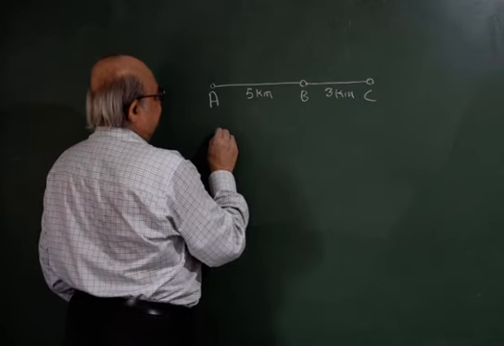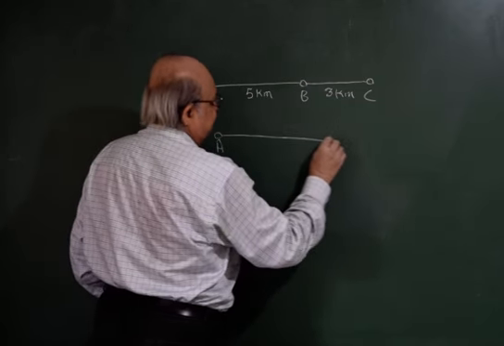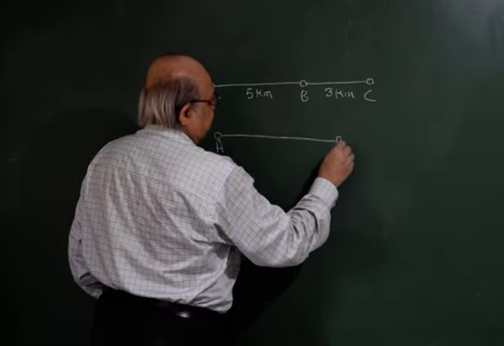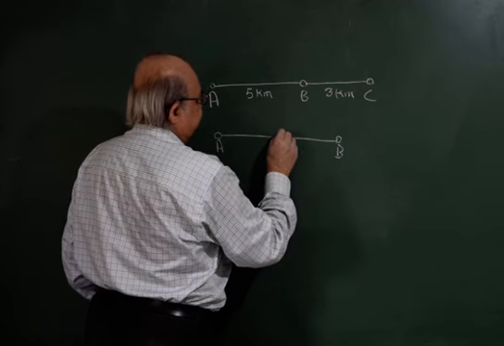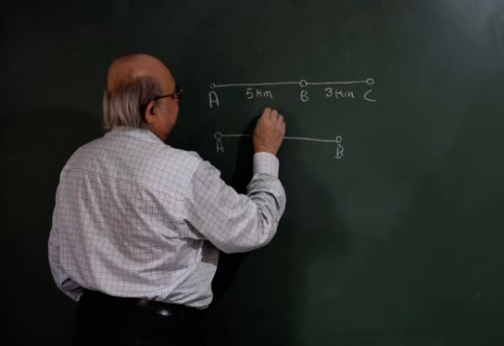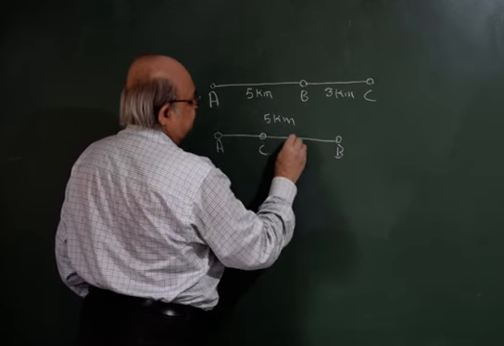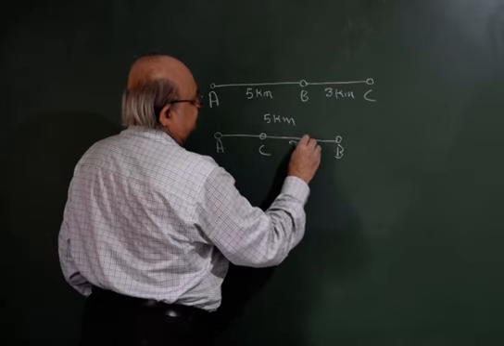In the same example, we also saw A to B to C. This was 5 kilometers and this was 3 kilometers.